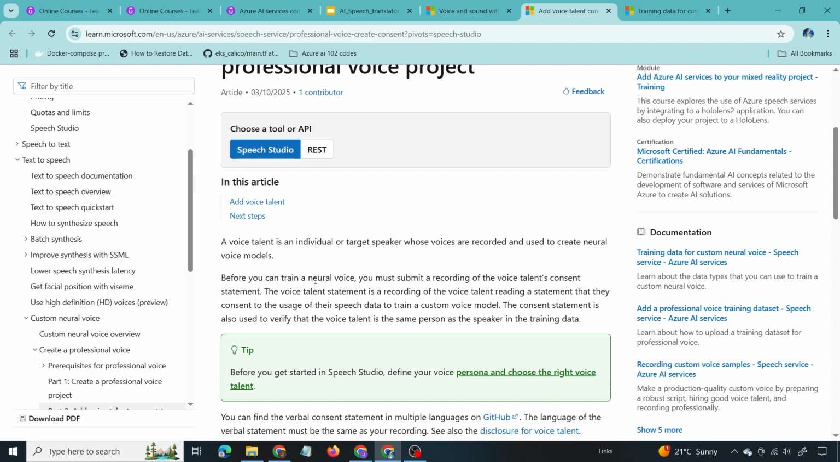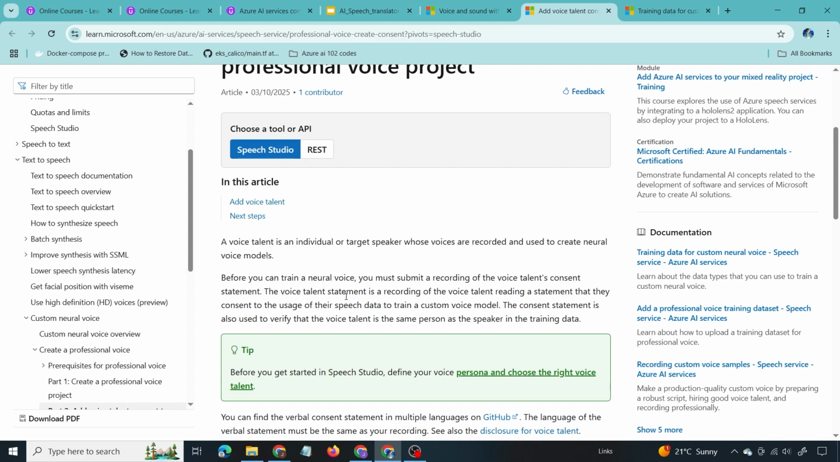Before you can train a neural voice, you must submit a recording of the voice talent's consent statement. The voice talent statement is a recording of the voice talent reading a statement that they consent to the usage of their speech data to train a custom voice model. The consent statement is also used to verify that the voice talent is the same person as the speaker in the training data. So that is the voice talent, the voice which we use to train the model.